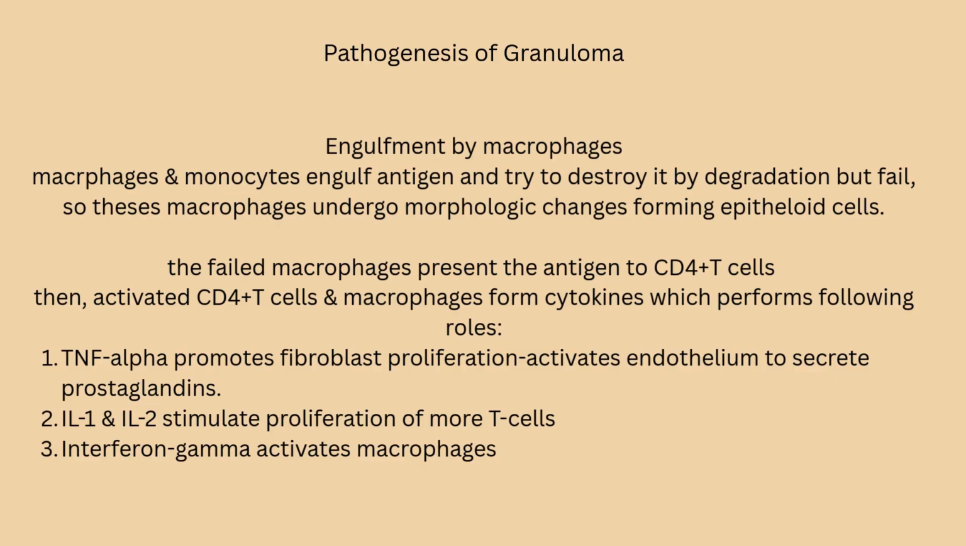Now, these activated CD4 T cells and macrophages together form cytokines, which perform the following roles. TNF alpha promotes fibroblast proliferation and activates endothelium to secrete prostaglandins. Then comes interleukin 1 and interleukin 2, which stimulate proliferation of more T cells. And then interferon gamma, which activates macrophages. So, this is how a granuloma is formed.